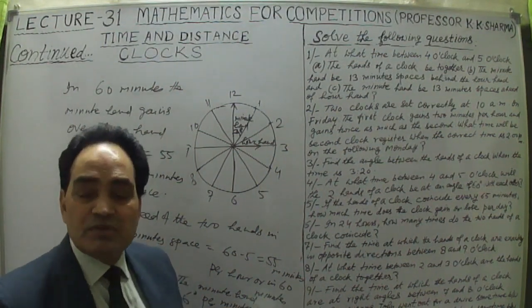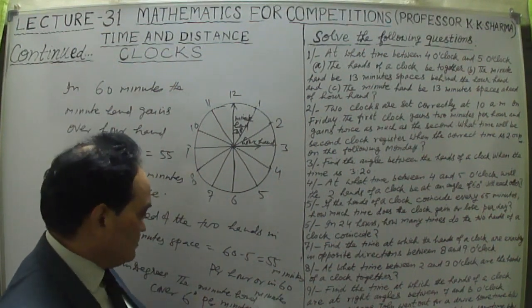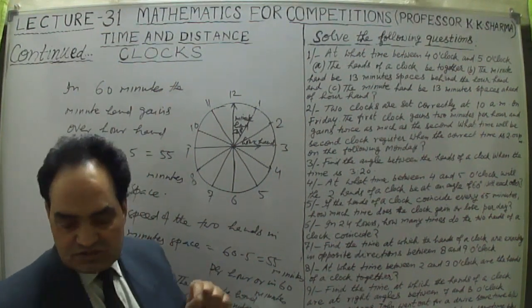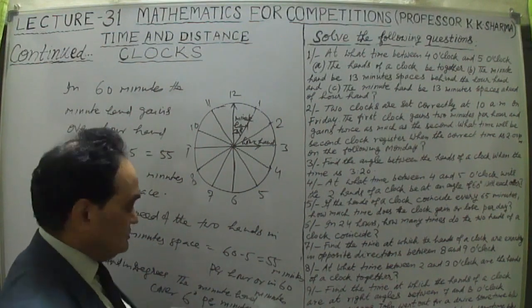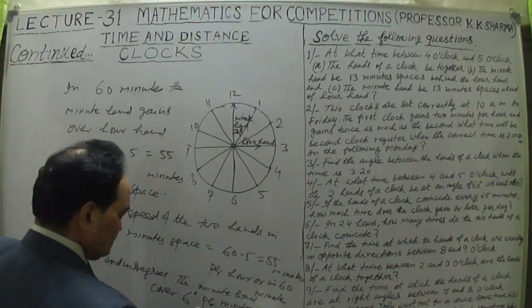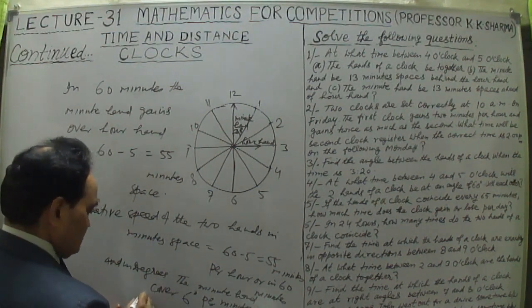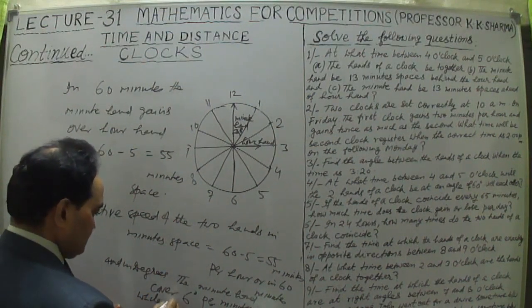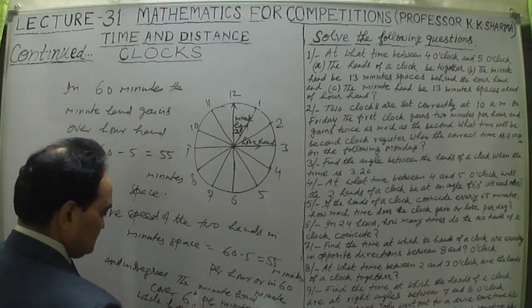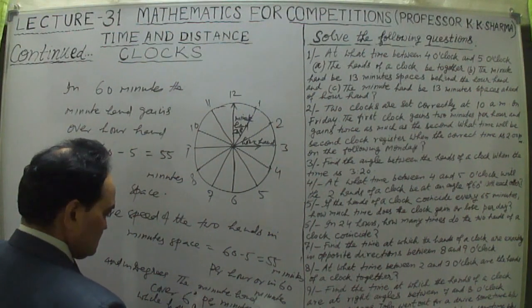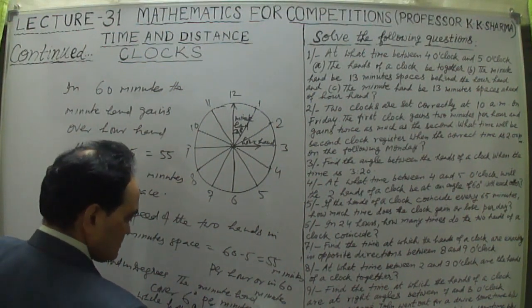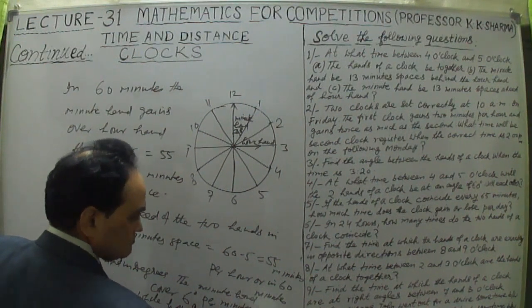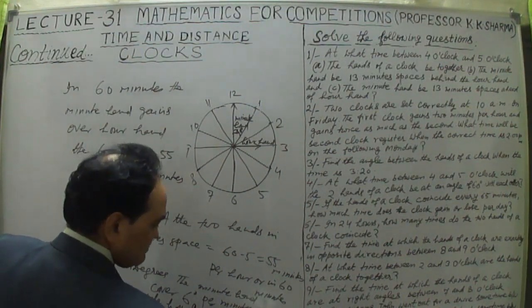So per minute, the minute hand covers 6 degrees, a 6-degree angle is made. So in angle wise, I am just calculating, while the hour hand covers only half a degree per minute.